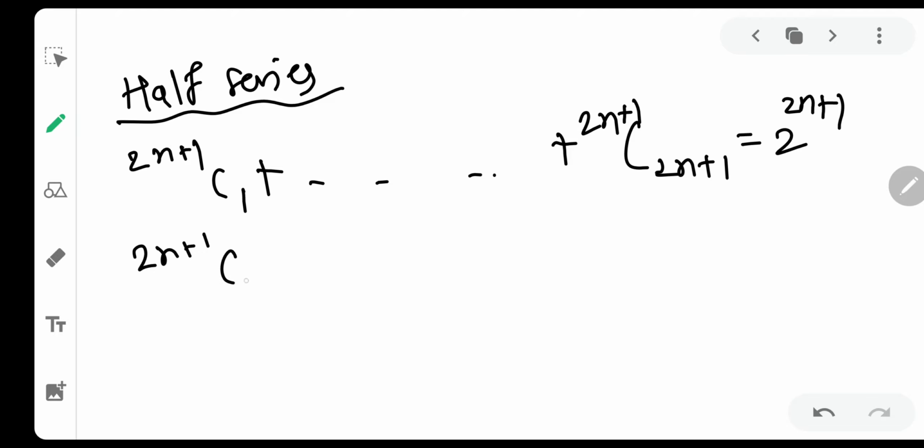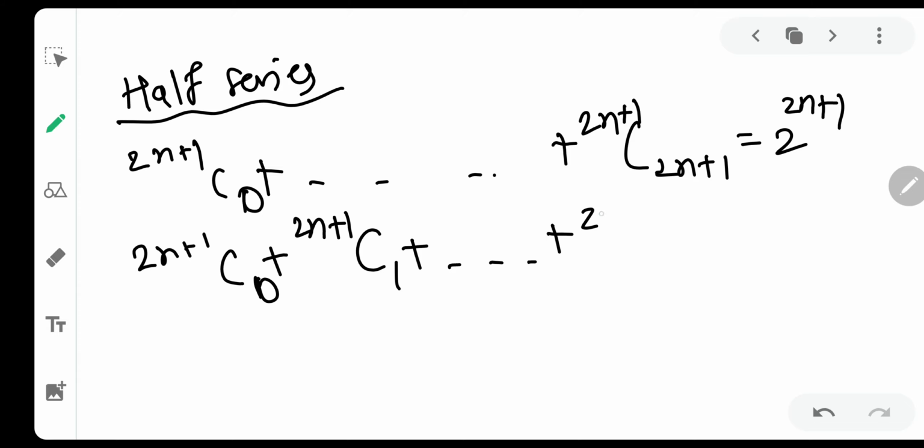First half terms means 2n plus 1 C0, C1 up to, what is the last half term? If you write down the first half terms, the last term is 2n plus 1 Cn. Okay, so this is the last term in the first half.